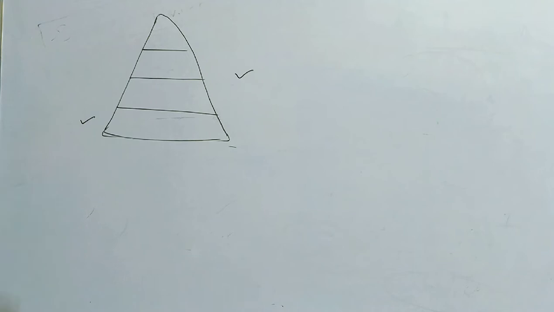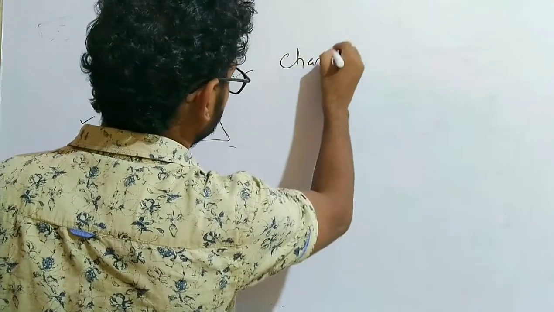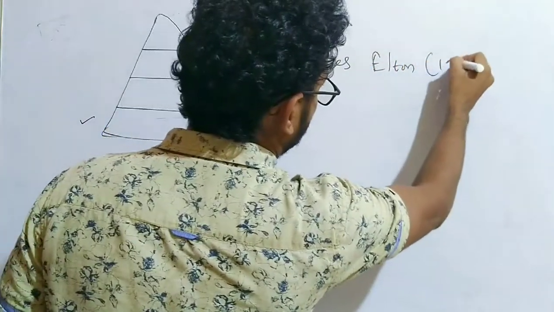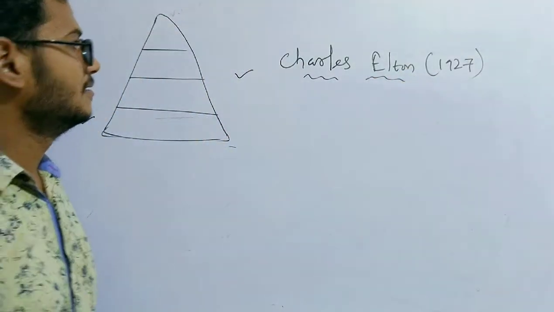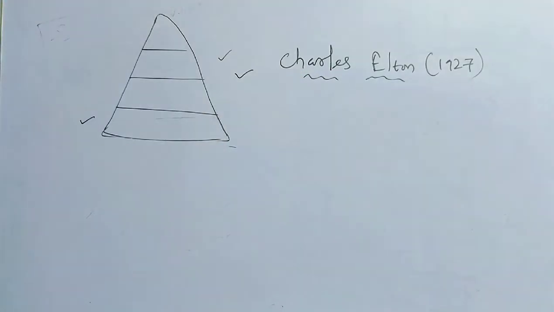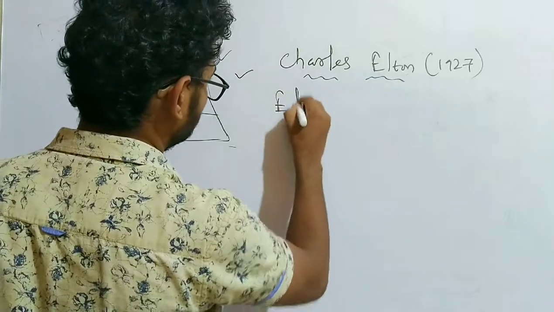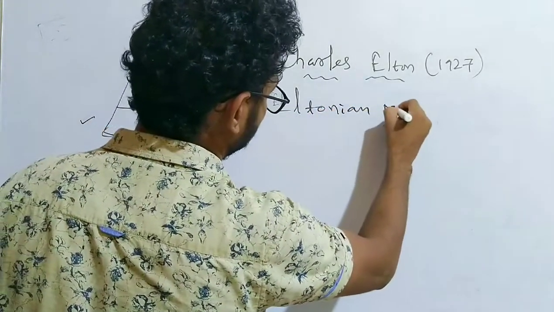The ecological pyramid, my dear friends, was first discovered by Charles Elton in the year 1927. So Charles Elton first proposed this ecological pyramid in the year 1927. That is why it is also known as the Eltonian pyramid.